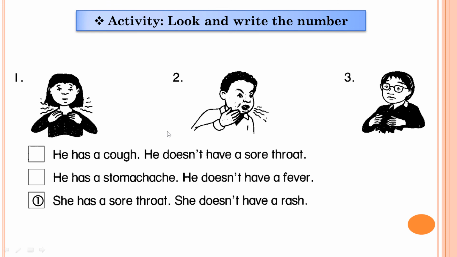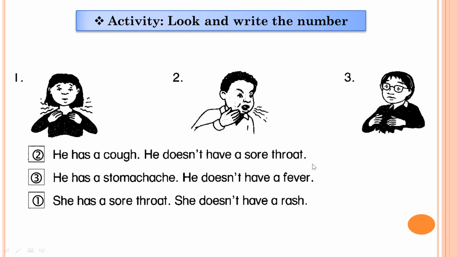Okay, picture 1 is sentence number 3. She has a sore throat, but she doesn't have a rash. Number 3, okay, he has a stomach ache. He doesn't have a fever. Picture number 2: he has a cough and he doesn't have a sore throat.